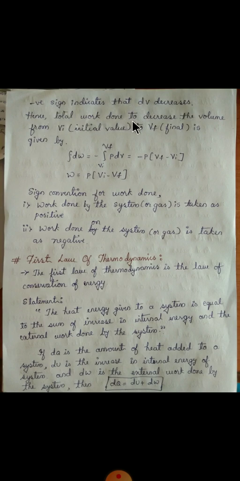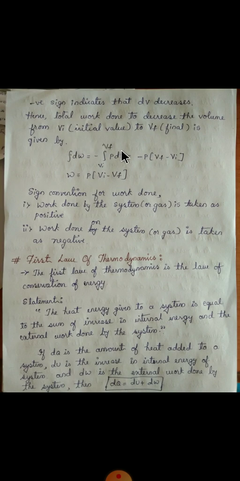Hence, the total work done to decrease the volume from initial value Vi to final Vf is given by total work done dW is equal to minus integral Vi to Vf P into dV, where this P, that is pressure, is constant. Similarly again, upper limit Vf minus lower limit Vi.